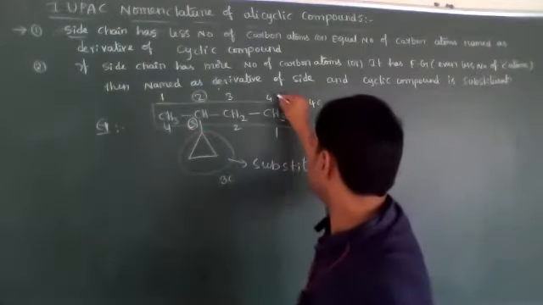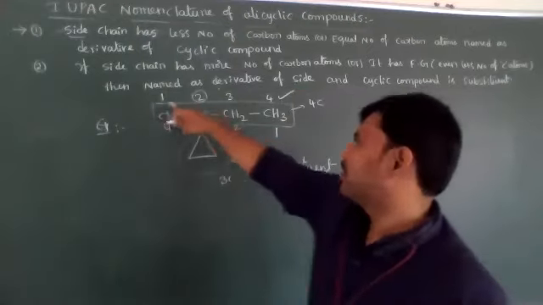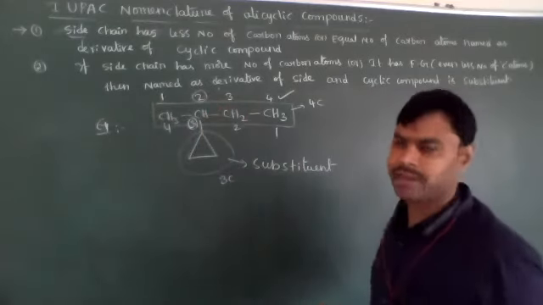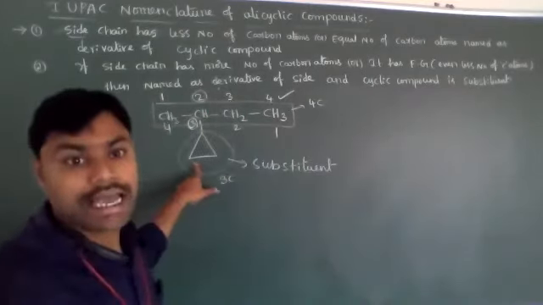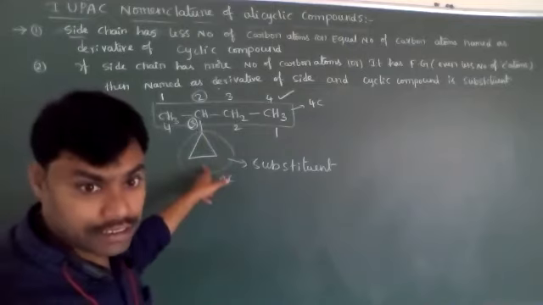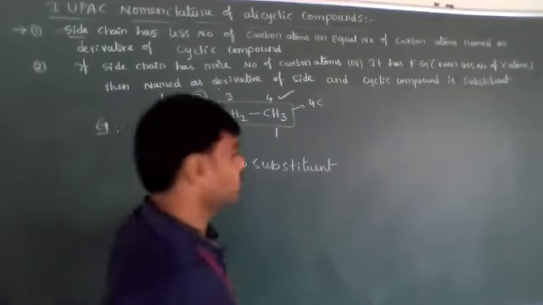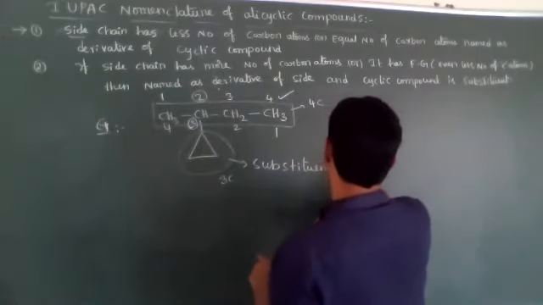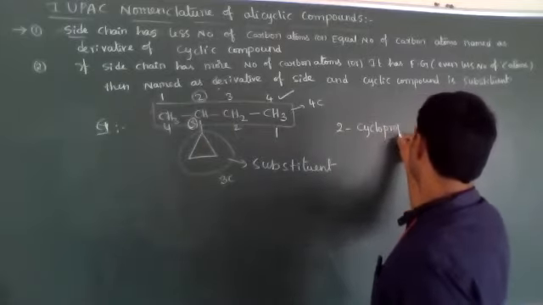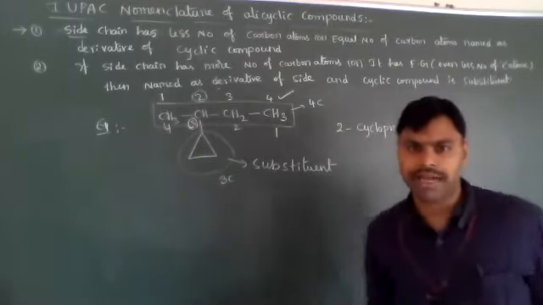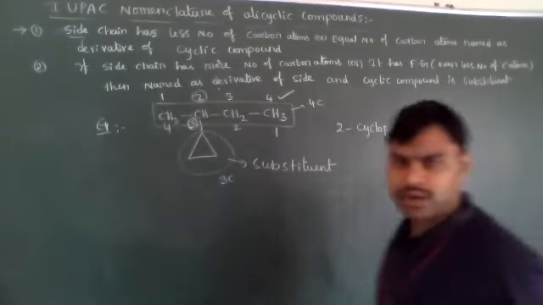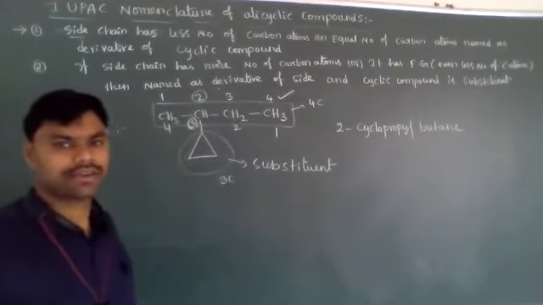That's why the left side to right side direction we have to consider. Now according to that, its IUPAC nomenclature: the 3-member cyclic ring is cyclopropane, then one hydrogen atom is removed and it is considered as a substituent, so it is named cyclopropyl. Position is 2. 2-cyclopropyl butane. Okay, students?